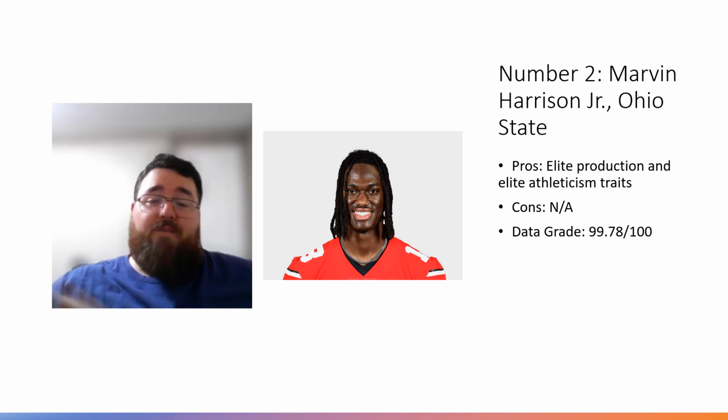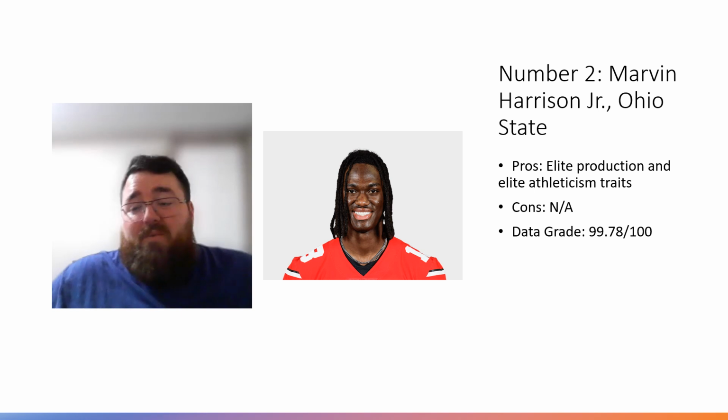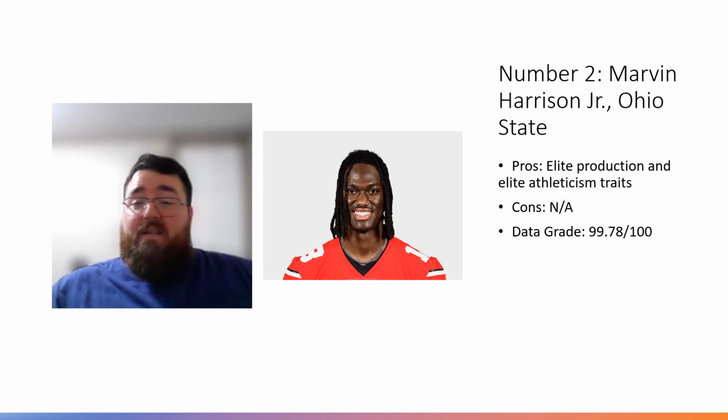Again, if you want to throw those numbers out, I totally understand. But his production profile is decent enough that despite the fact that he may be an average athlete, I mean, we don't know, but based on the numbers that were reported, he's an elite level athlete. So you kind of have to make do with that. But the bottom line is this: elite production traits, elite athleticism traits, at least as reported by The Athletic.